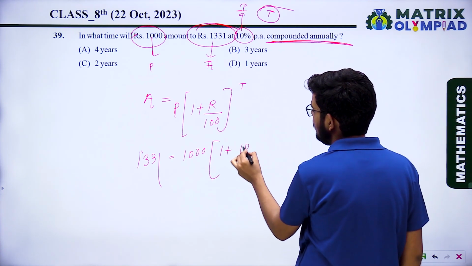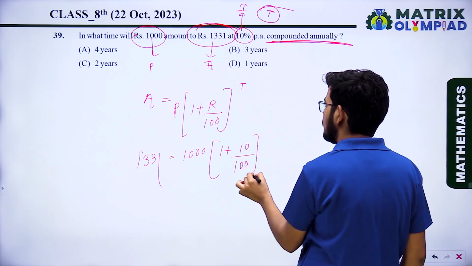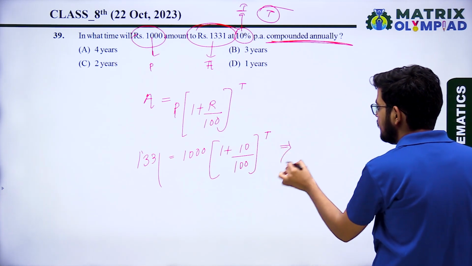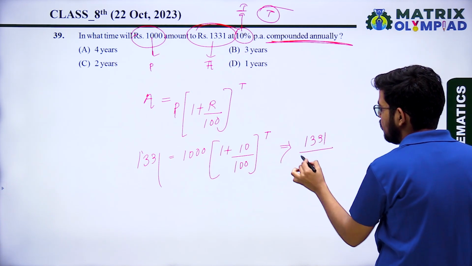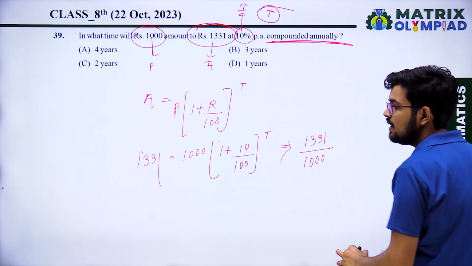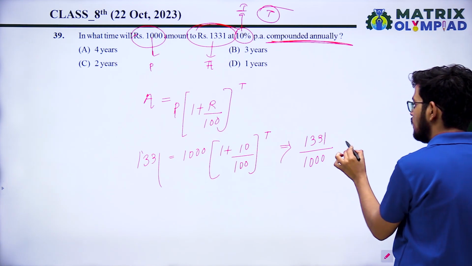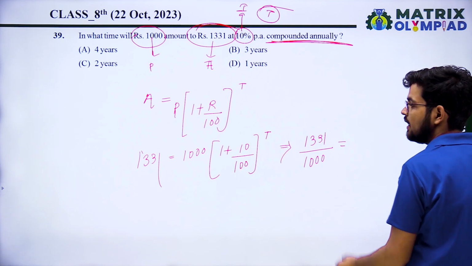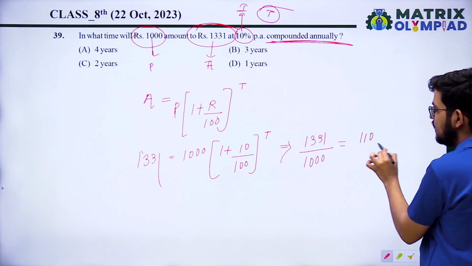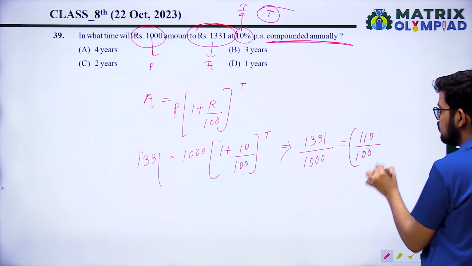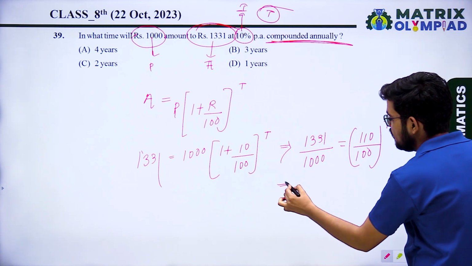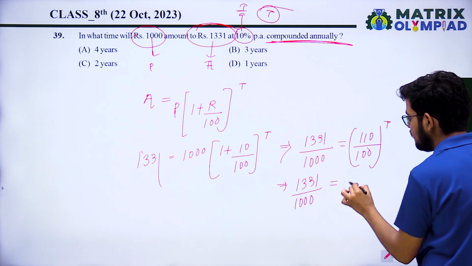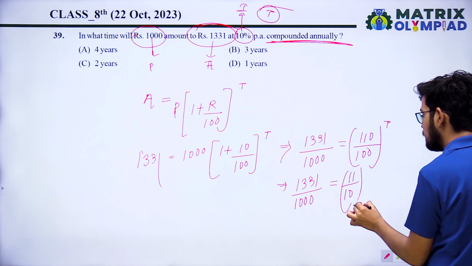R is 10 upon 100 raised to power T. When you simplify it, 1331 upon 1000 equal 1 plus 10 upon 100. That will be 110 upon 100 raised to power T. When you simplify it, left hand side will remain same and right hand side will be 11 upon 10 raised to power T.